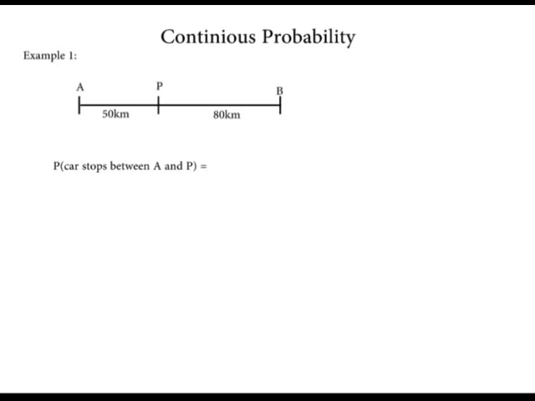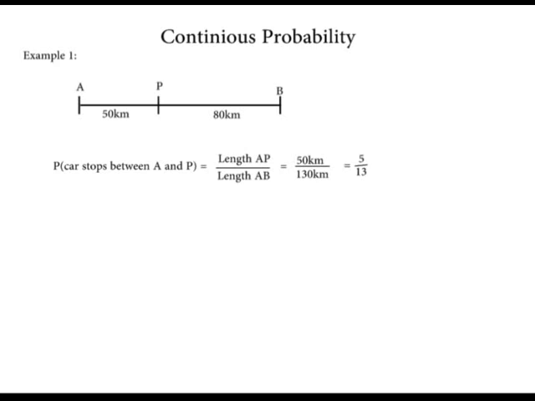The probability that the car stops between A and P is the ratio of the distance AP to AB, and therefore, the probability that the car stops between A and P is equal to the length AP over the length AB. That is 50 kilometers over 130 kilometers, which gives us 5 over 13.